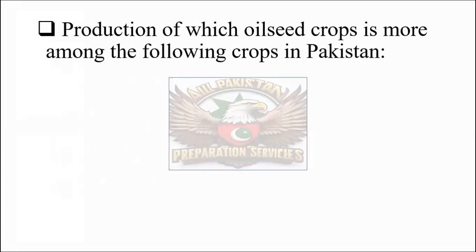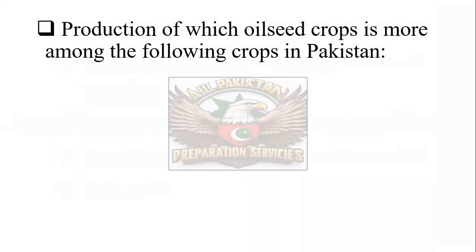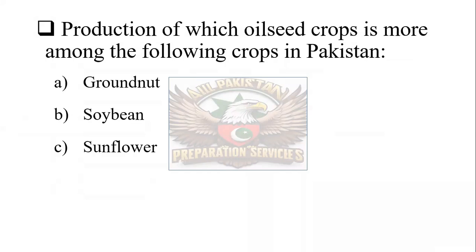Next is: the production of which oilseed crop in Pakistan is more among the following crops: groundnut, soybean, sunflower, or rapeseed. And the correct one is rapeseed. Rapeseed is the crop which is cultivated more among the following crops for the purpose of oil seed.